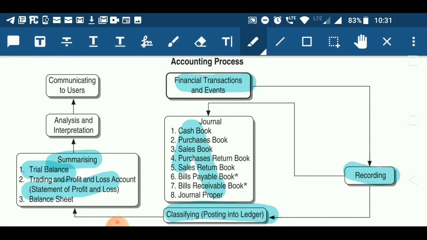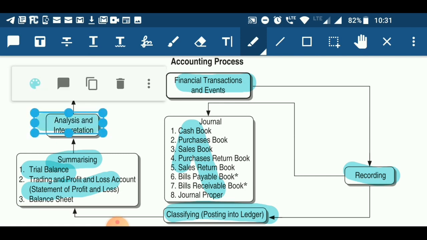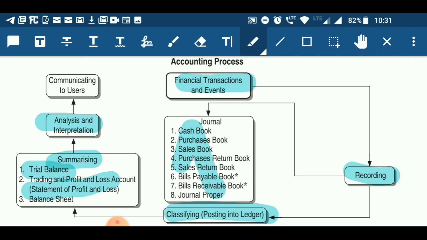Now, after the summary preparation of those financial transactions, we start analyzing and interpreting, and the outcome of that analysis and interpretation is communicated to its users. On behalf of that analysis and interpretation, those users can take decisions. So accounting involves many steps which come in a sequence. Therefore accounting is a process.